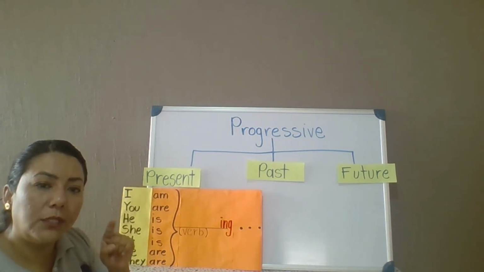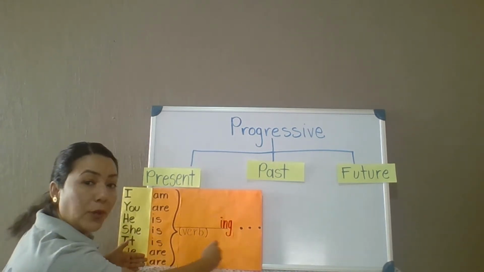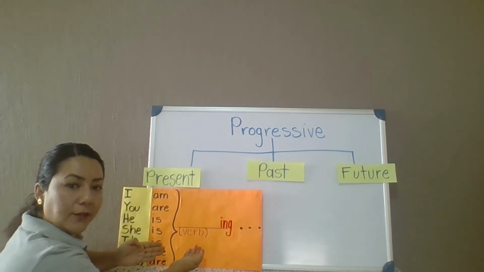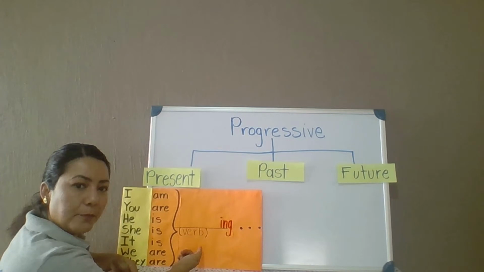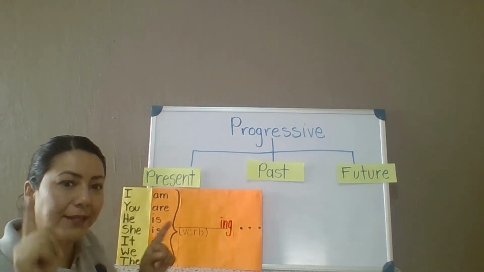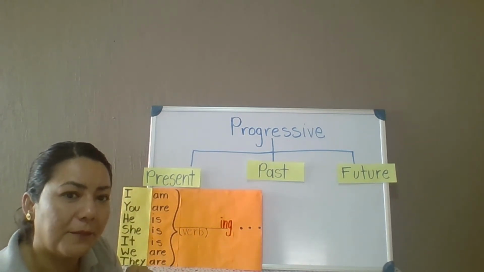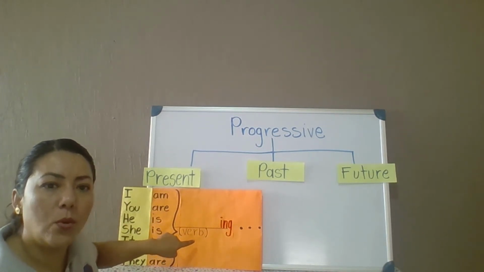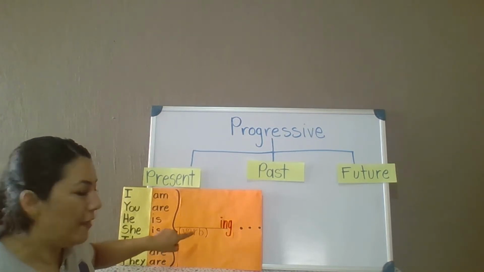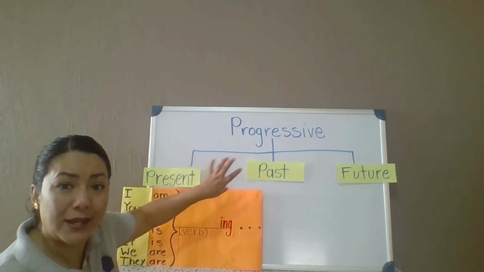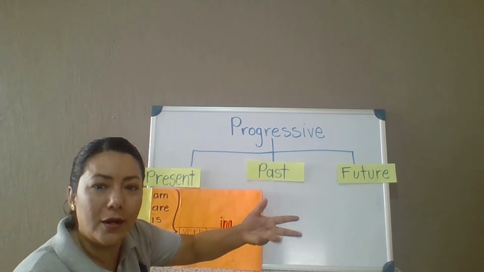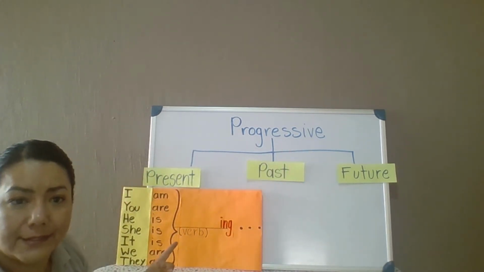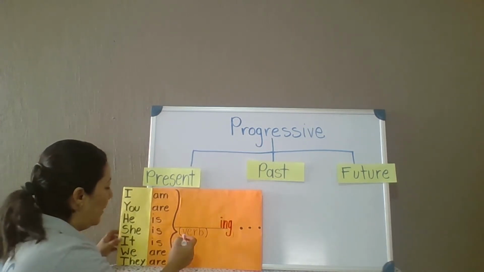Today we really need to pay attention to the predicate because verbs are in the predicate. Listen to this very carefully. When we modify the verb, then we can express past or future. The verb is the special one in this class.